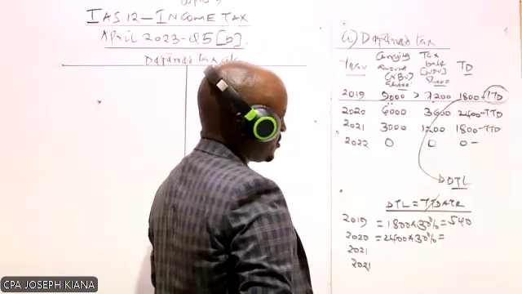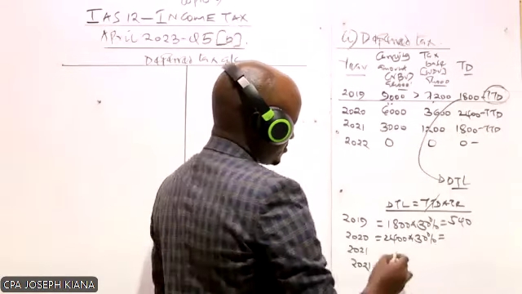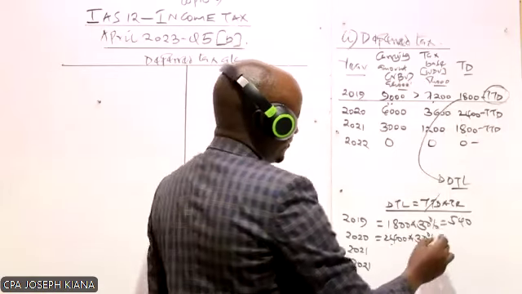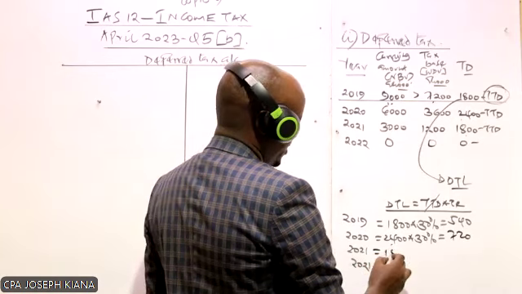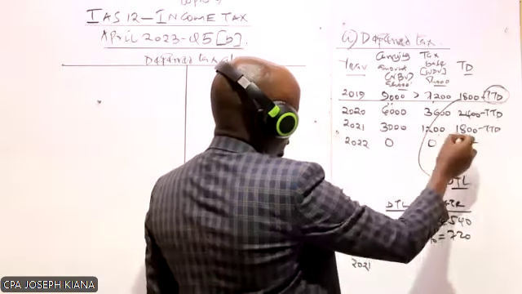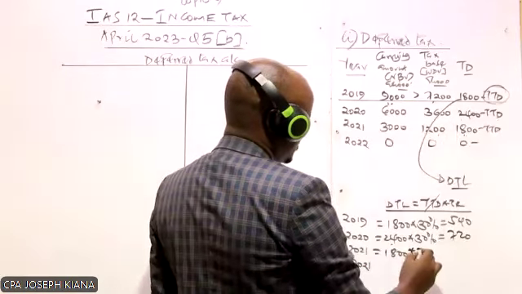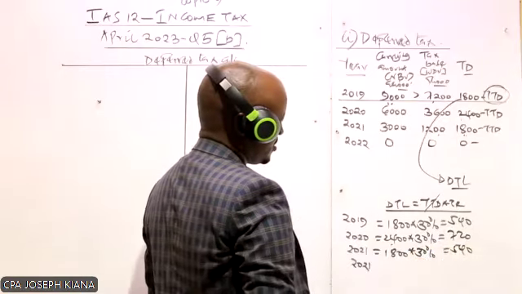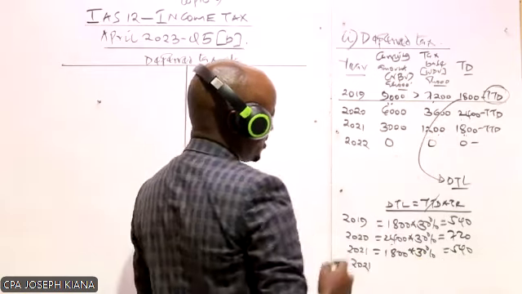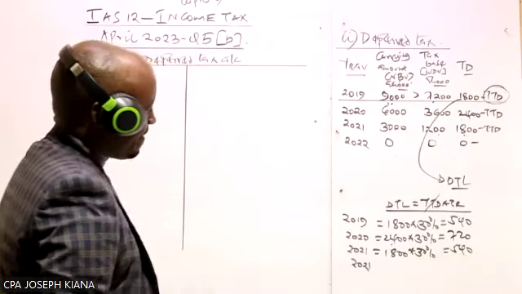That will give us what? 30% of this, 720. And then 2021 we have 1800. This one times 30%. Is it coming to 540? And I hope my computation here was okay.